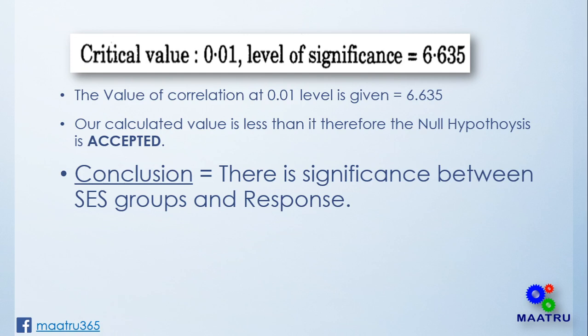It is quite less than the critical value, therefore the null hypothesis is accepted. So the conclusion drawn is that there is no significant relationship between SES groups and the responses.